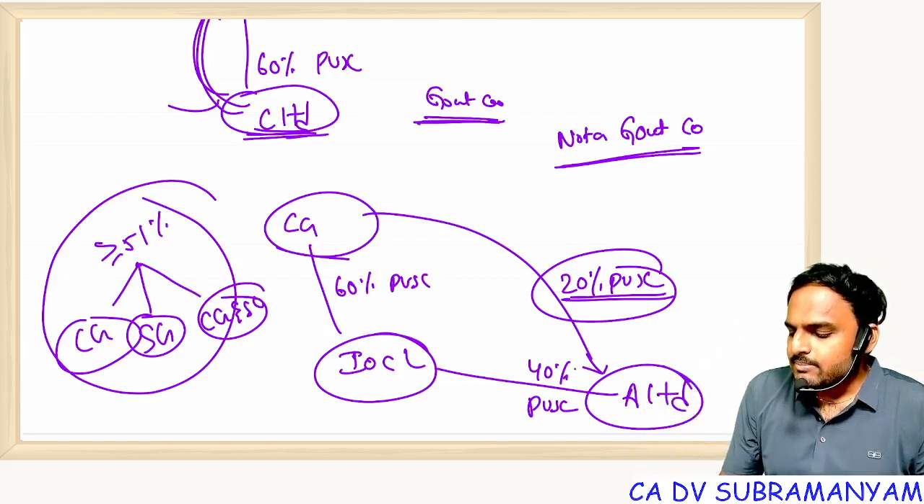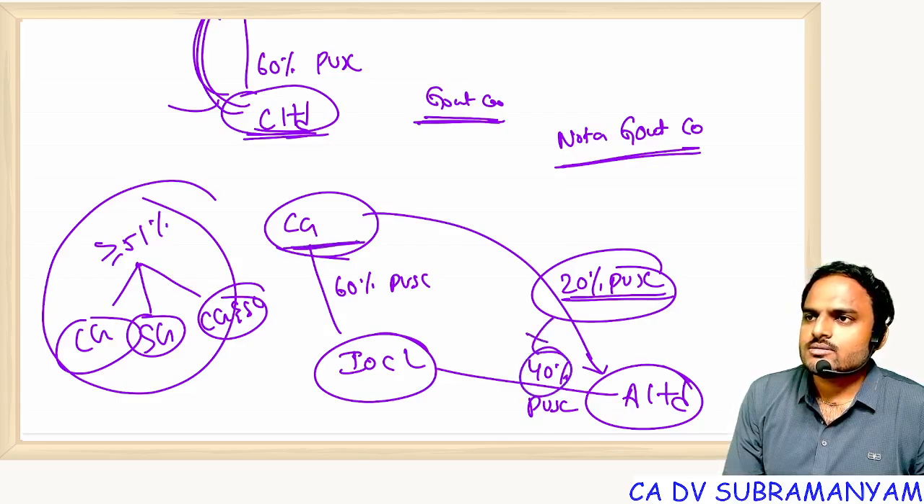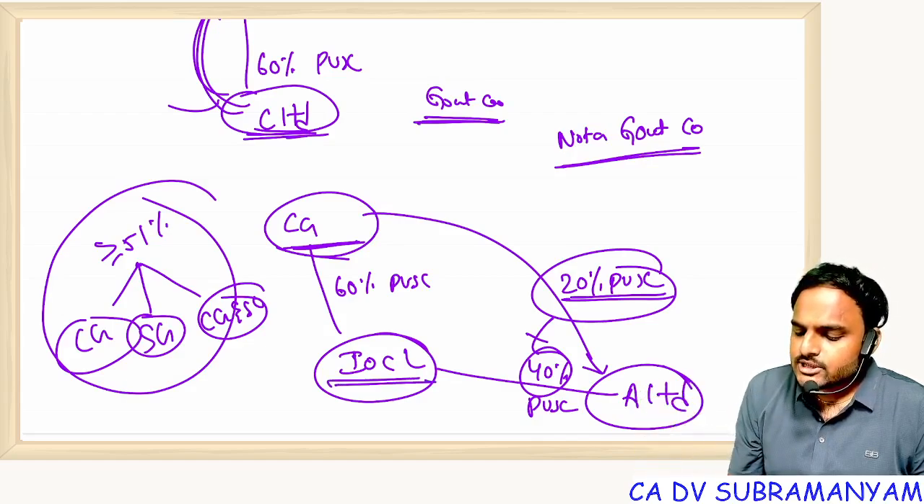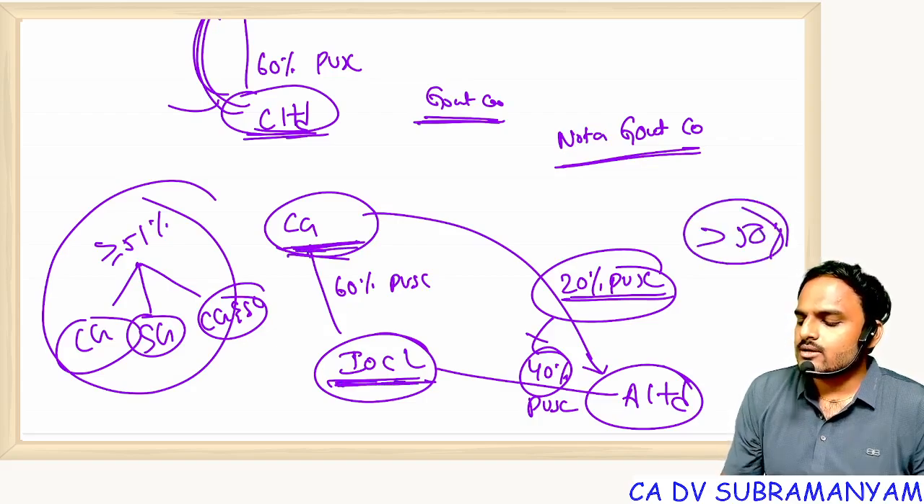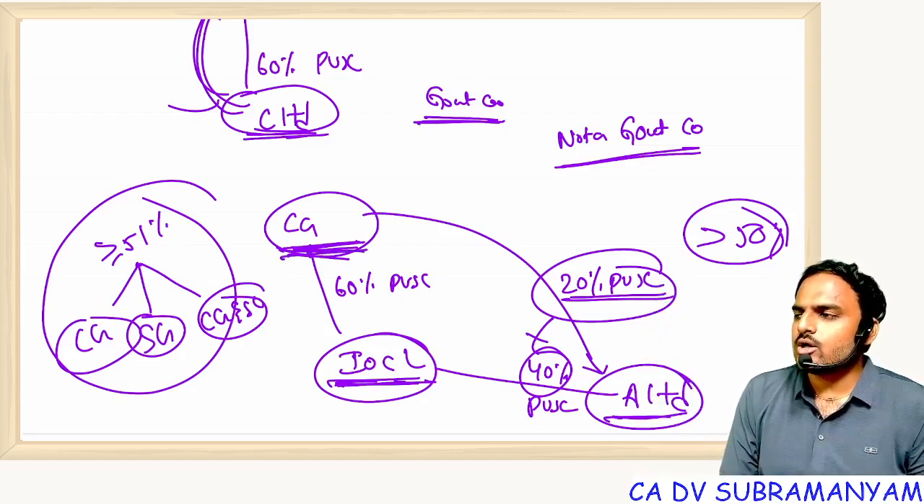Sir, 40 plus 20, can I add? Central government is not a body corporate first of all. If central government were a body corporate, then you could say that subsidiary along with subsidiary together crossing more than 50% makes it a subsidiary. But first of all, central government is not a body corporate, right?